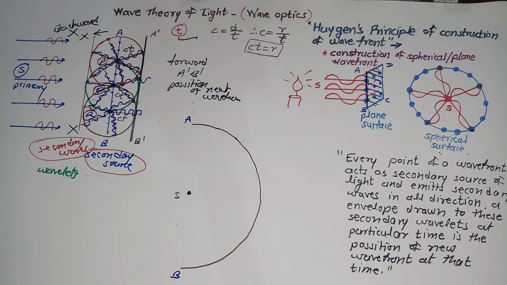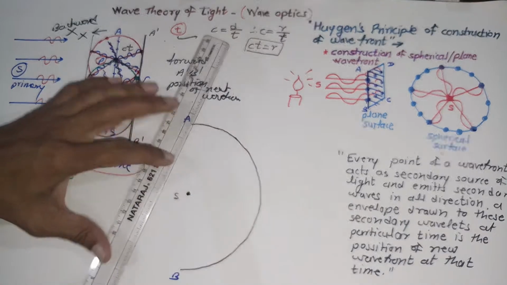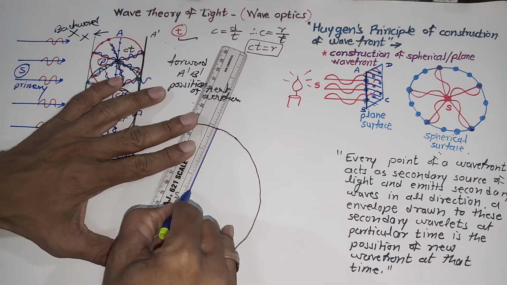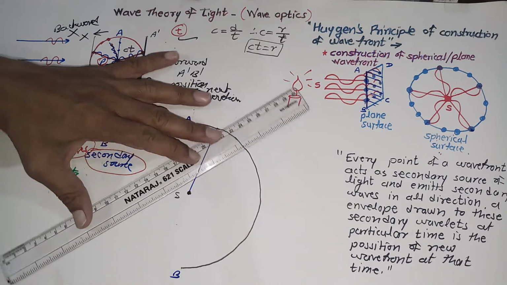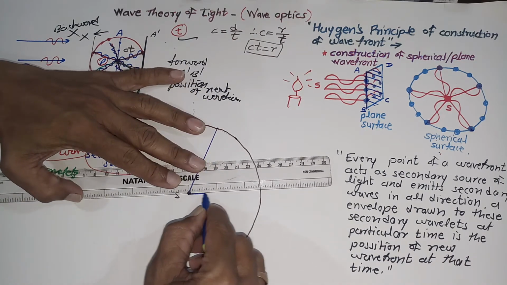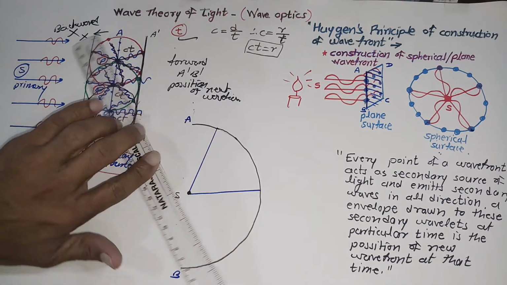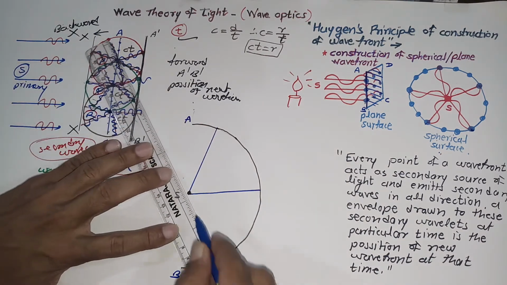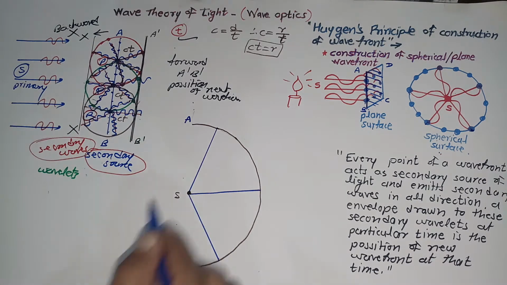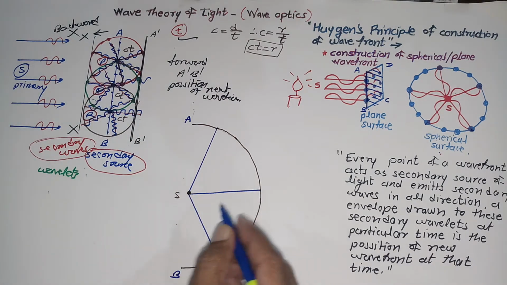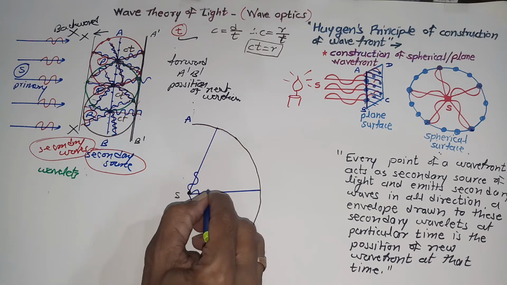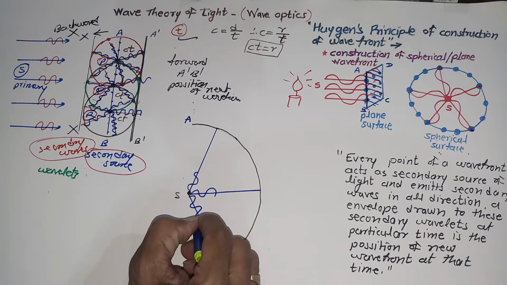The distance covered by the light wave in this direction is the radius of this circle. This distance covered by each wave is the same because it is the distance traveled by each wave in all directions, and all these waves are in the same phase.